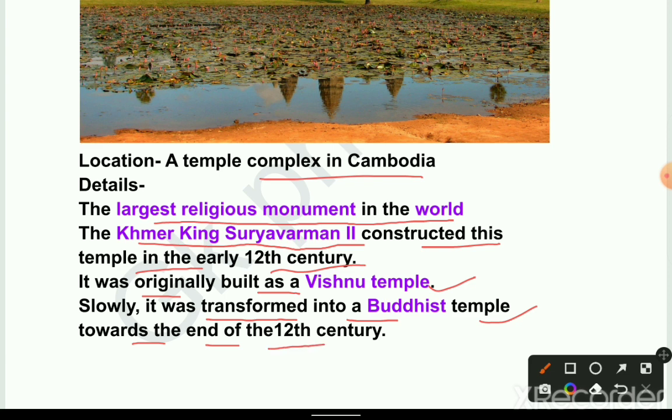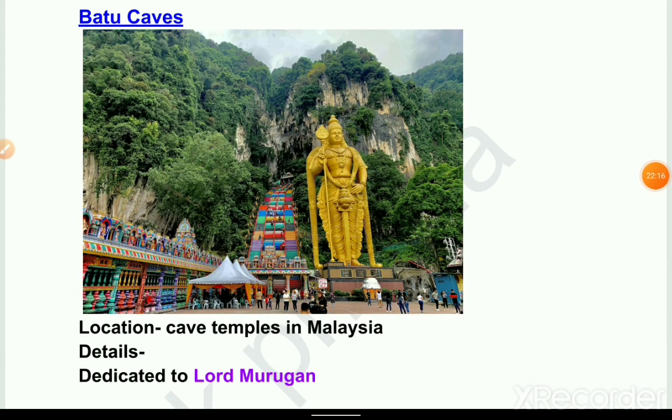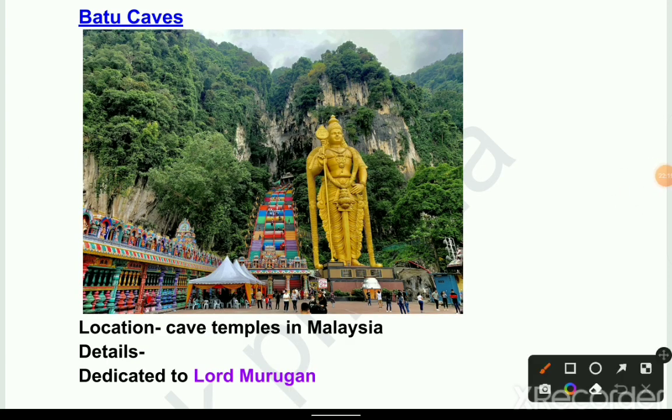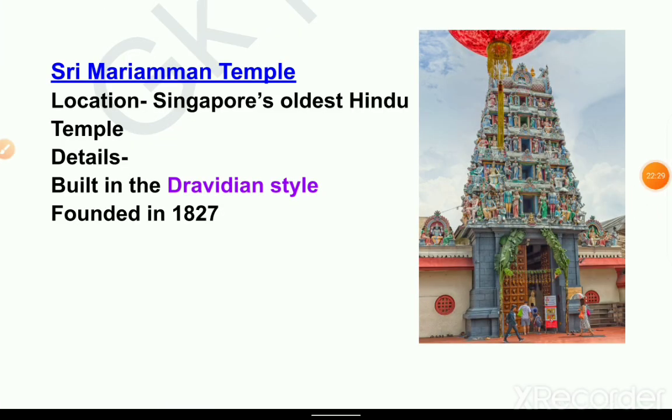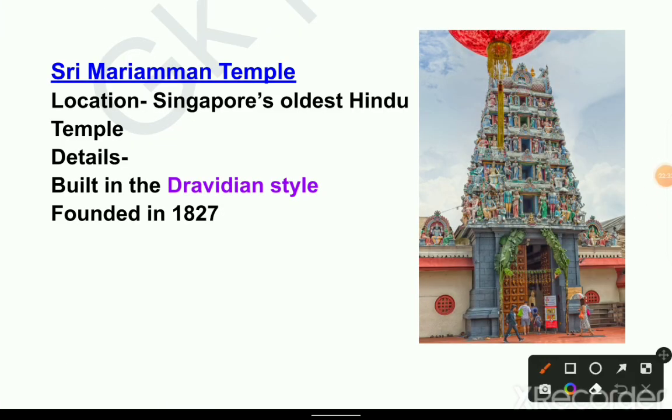Batu Caves. Next temple is Batu Cave. Location: cave temple in Malaysia. Details: dedicated to Lord Murugan. Next temple is Sri Mariamman Temple. Location: Singapore's oldest Hindu temple. Details: built in the Dravidian style, founded in 1827.